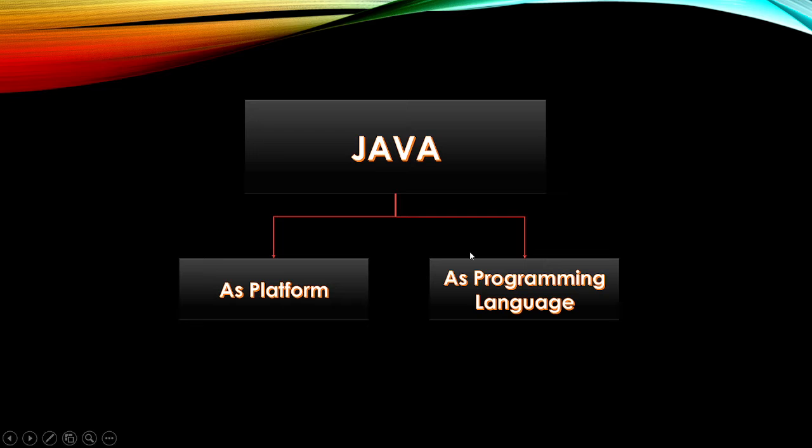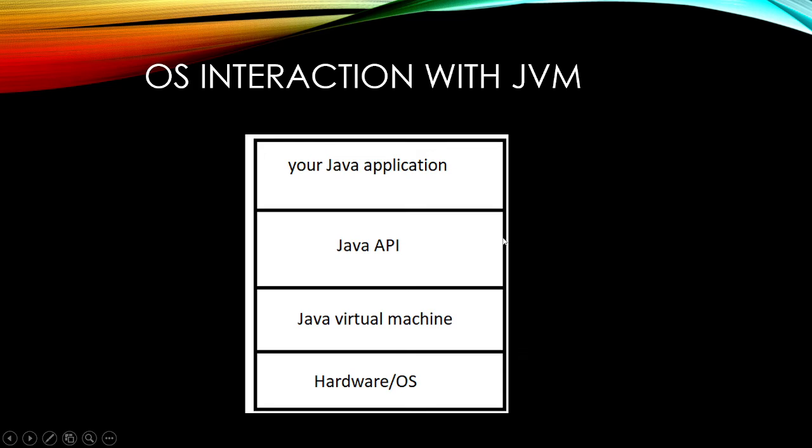Okay, let's see the structure of how the OS, that is our operating system, interacts with JVM and our Java application. On top, we have our Java application. This Java application is basically whatever the programmer writes with the help of Java APIs.